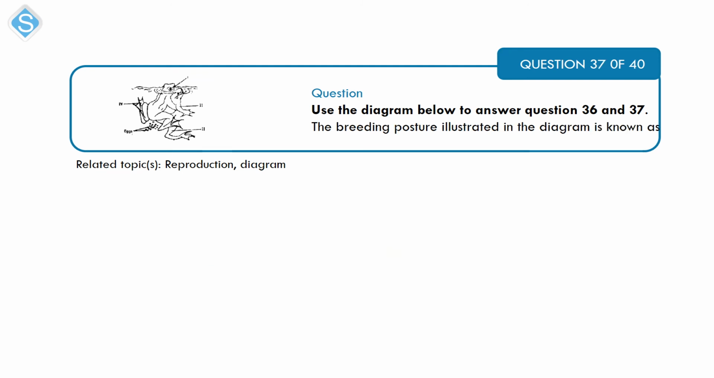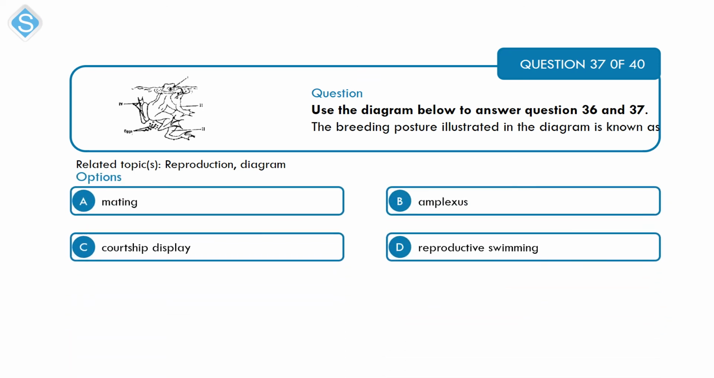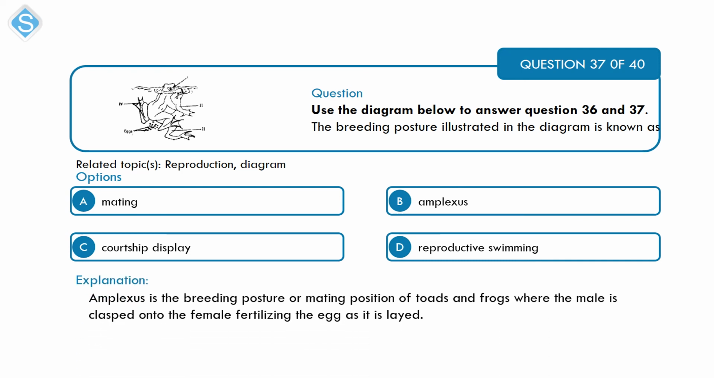Next on reproduction. The breeding posture illustrated in the diagram is known as A. Mating, B. Amplexus, C. Courtship display, and D. Reproductive swimming. Alright, amplexus is the breeding posture or the mating position in toads and frogs. So that's option B, of course.